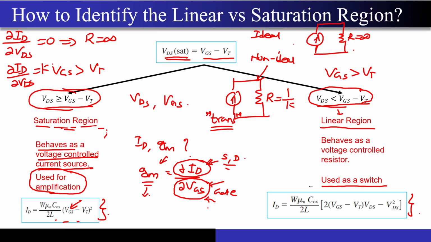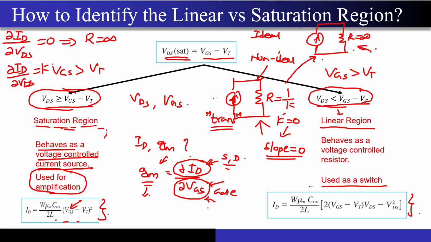Now the voltage controlled current source model for the ideal case was looking like this. For the non-ideal case, it became something like this. So what is this model? This model is nothing but a current source which has some finite output impedance. And if my K is equal to 0, my non-ideal model will be equal to my ideal model, and my R will again become infinity. K equal to 0 means slope is equal to 0, and slope equal to 0 means ID is constant with respect to VDS.